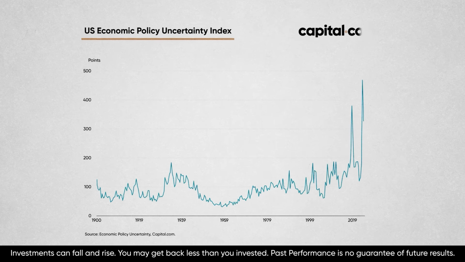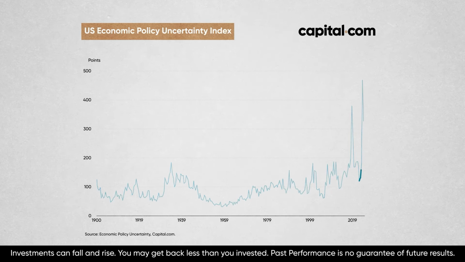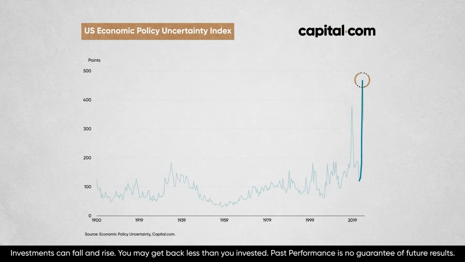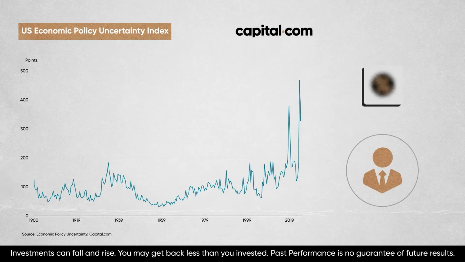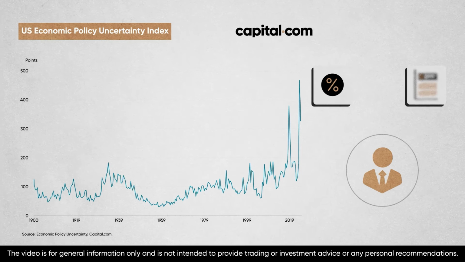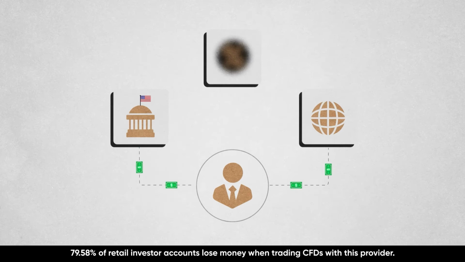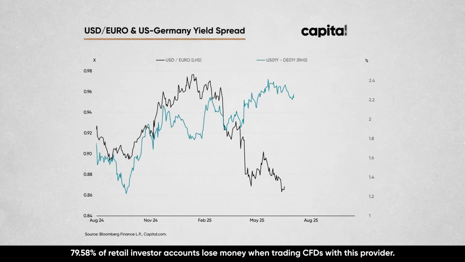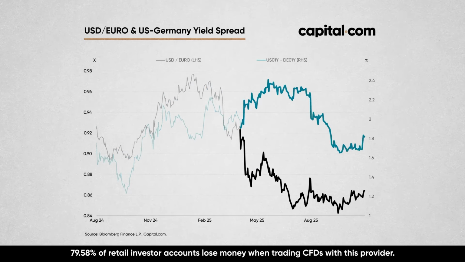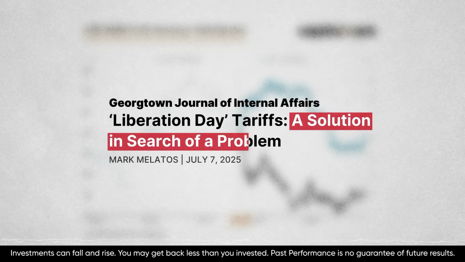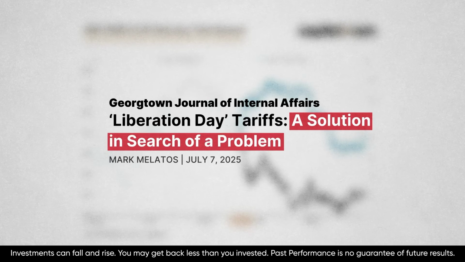One key reason is that US economic policy uncertainty reached record highs earlier this year and remains elevated. Investors want clarity on economic policy for the same reason they might want to see a clear business plan before buying a stock. When policy uncertainty is high, which it has been for months, then investors get cold feet, and this could push them away from dollar-denominated assets. It's likely no coincidence that the divergence between rate differentials in the US dollar/euro pairing began in April, just when Trump announced the Liberation Day tariffs, blindsiding investors and trade negotiators around the world.